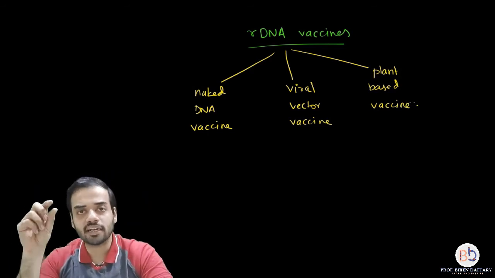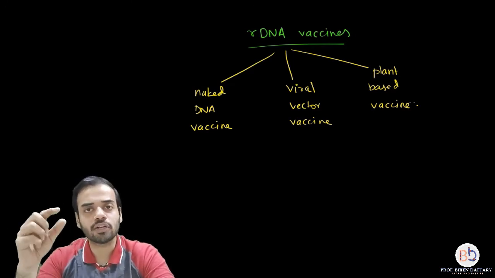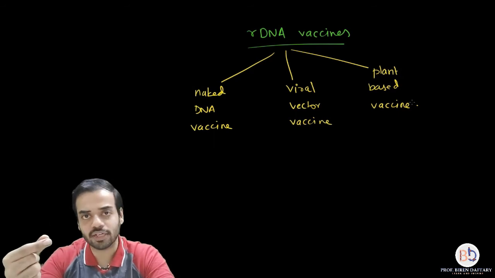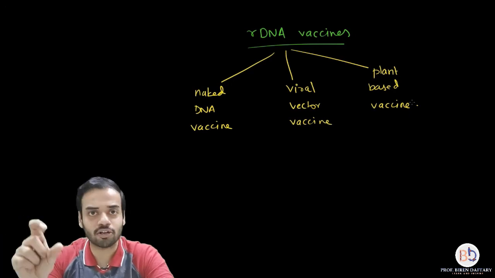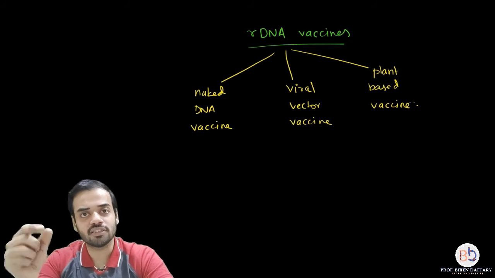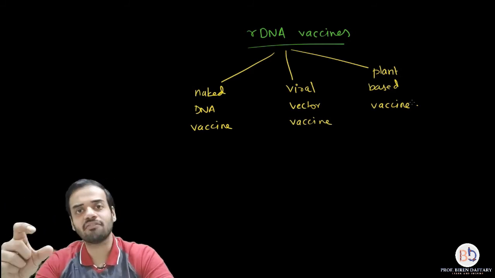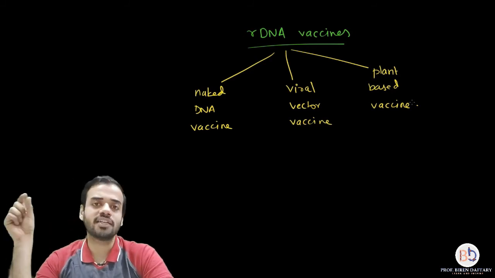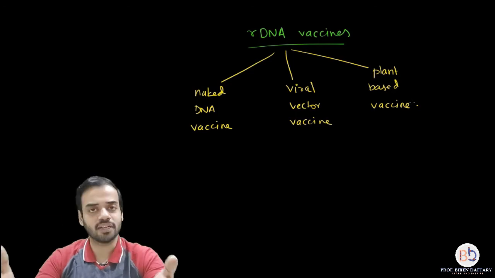You take the protein from the virus or the microorganism, the protein which is causing the disease, and you isolate that. That protein is formed from a gene by protein synthesis by that organism. So you find out the structure of that gene, you find out the sequence. That gene you take and insert into a vector. That vector you take and insert into a host. The host will produce the same protein which the microorganism is producing, and that protein you can use to make a vaccine. It is as simple as that.